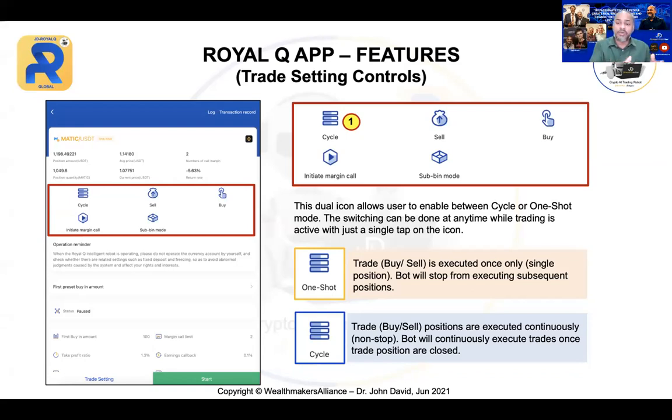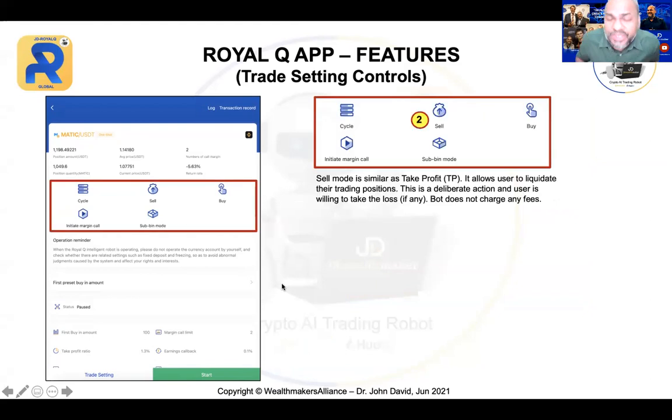You saw just now, ICP is already closed, take profit, but it continues because I put cycle mode. That is basically the difference between one shot and cycle. Now let's move on to the second one, which is sell. Previously, remember, this was liquidation. Now they changed it to make it simpler so everybody understands sell. Sell mode is similar to take profit.